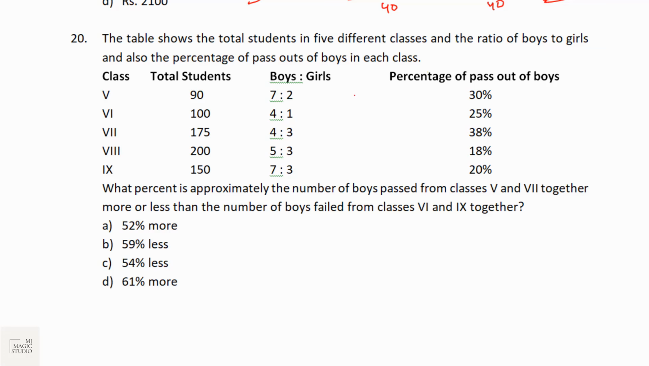The table shows the total students in 5 different classes and the ratio of boys to girls, and also the percentage of pass outs of boys in each class. What percent is approximately the number of boys passed from class 5? Class 5 number of boys are 90 divided into 7:2, that is 70. And 30% pass out. 70, 30% is 21.